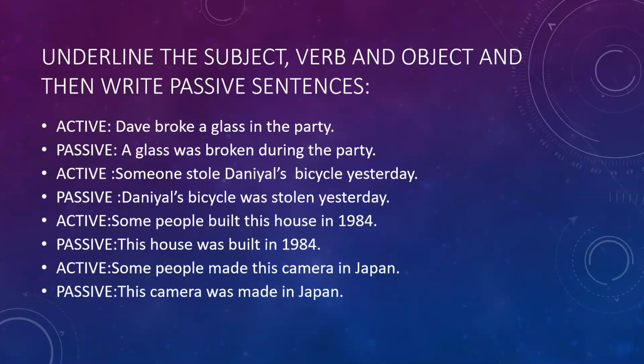No, we are not concerned by the person or the people who made that camera in Japan. So in case of passive sentences, we don't bother whether we mention the person who is performing the action or not, or otherwise we can write passives without using the subject of the sentence. Okay.